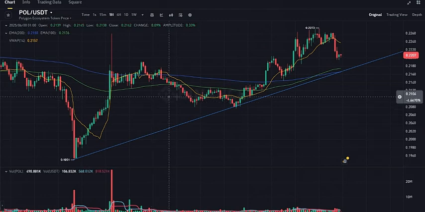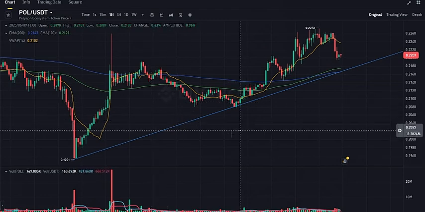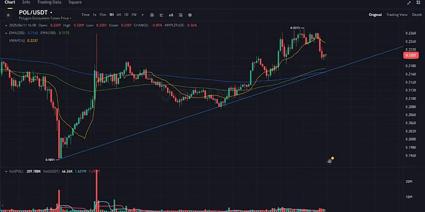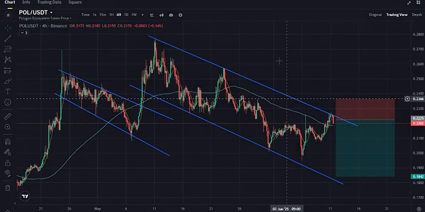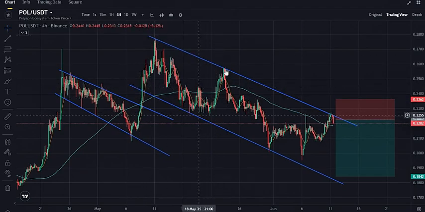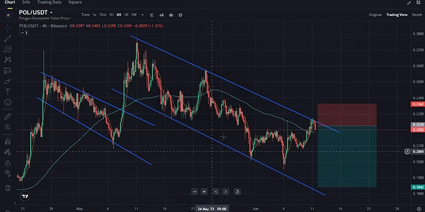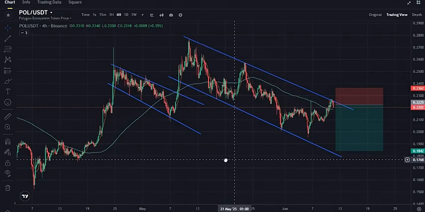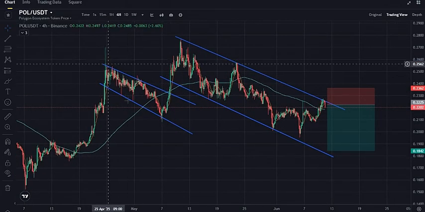Hello friends, today we are discussing a trade for Paul, also known as polygamy. Currently, Paul is trading within a range. As you can see from the trend line I have drawn, if we examine the chart, we will notice that the previous trend line also formed a range.